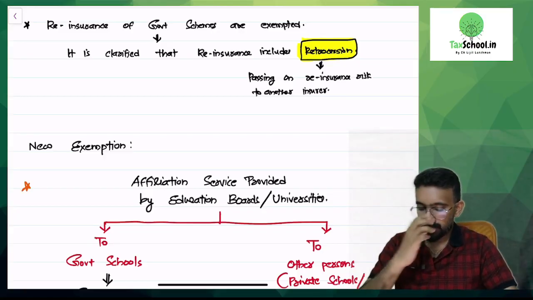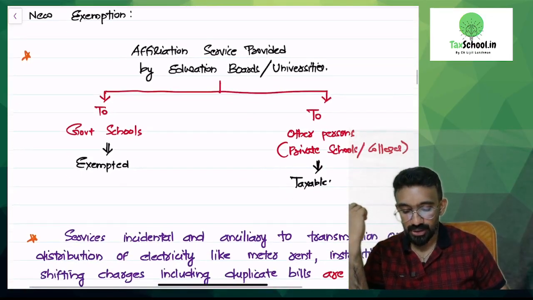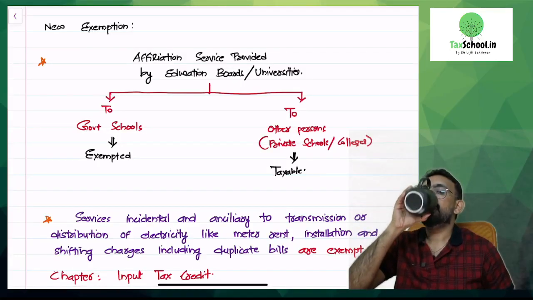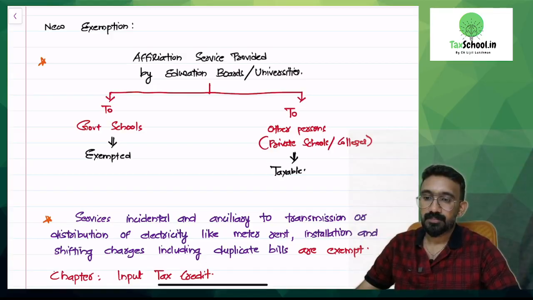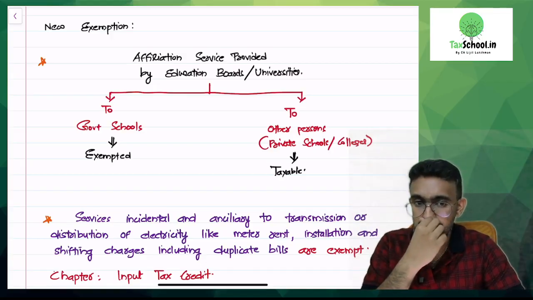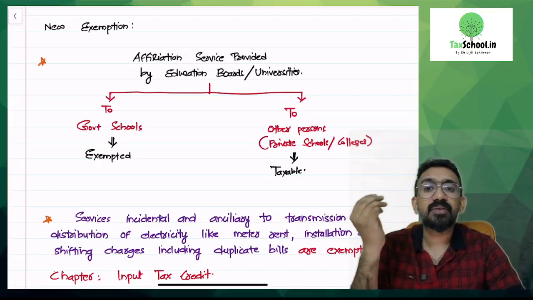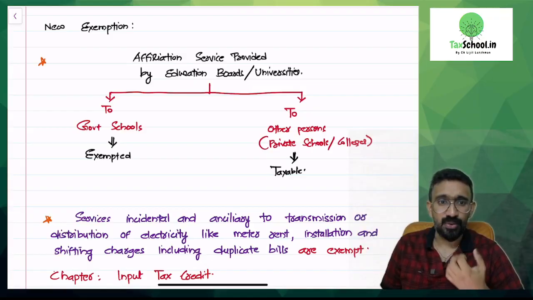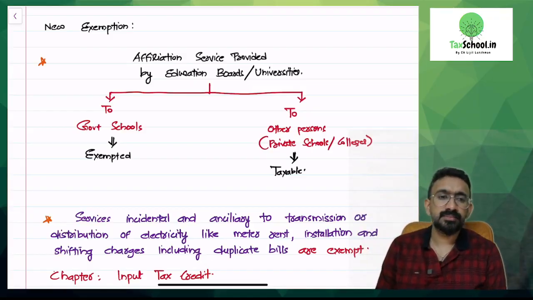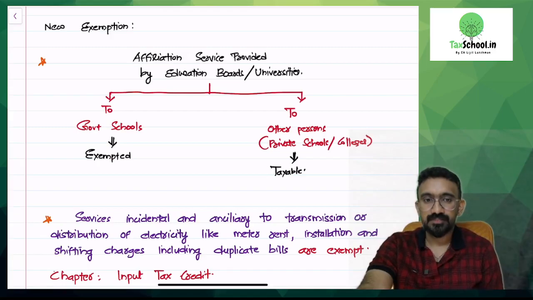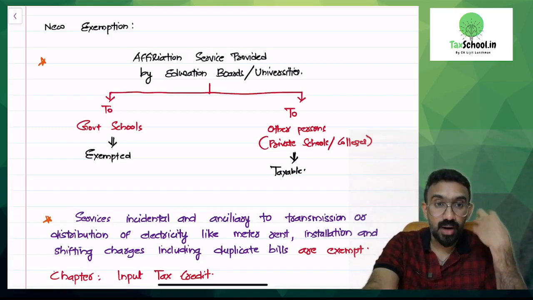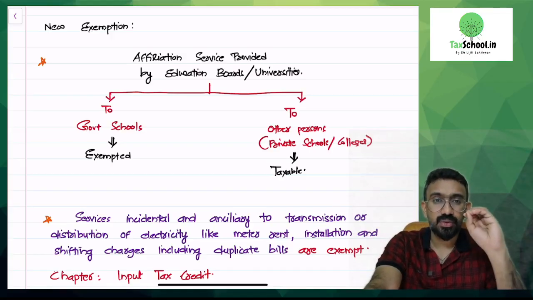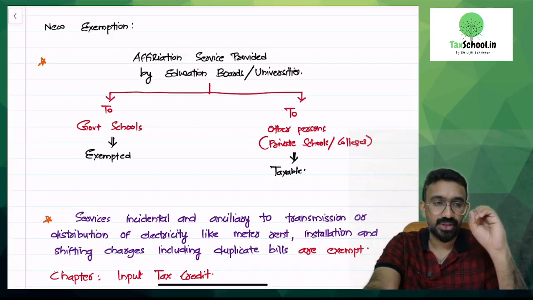Okay, so let's move to the next exemption that's available, which is on affiliation services. There are two things that I've consolidated in the summary note that I've given here. One is the service of affiliation, which is covered by a new additional exemption entry. Number two, there is a clarificatory circular after this exemption that was inserted.